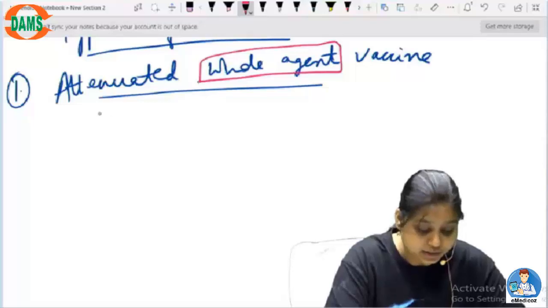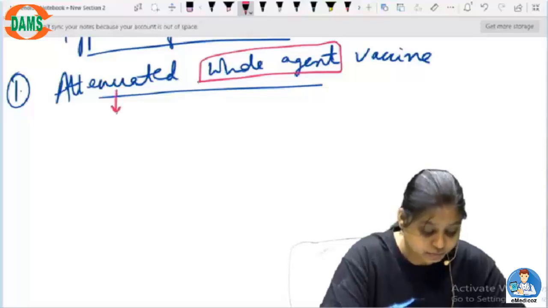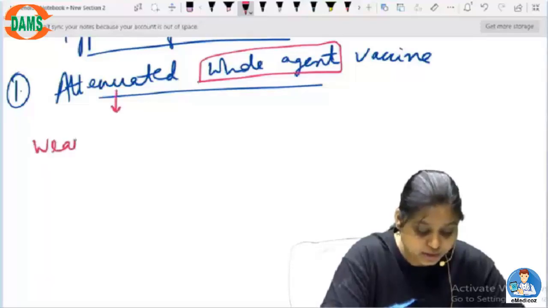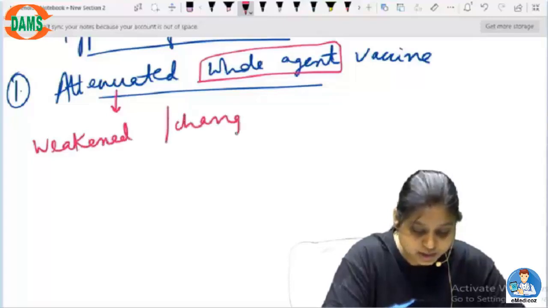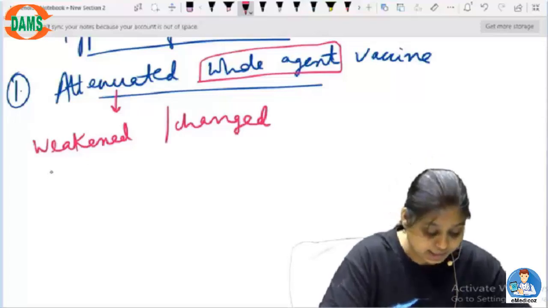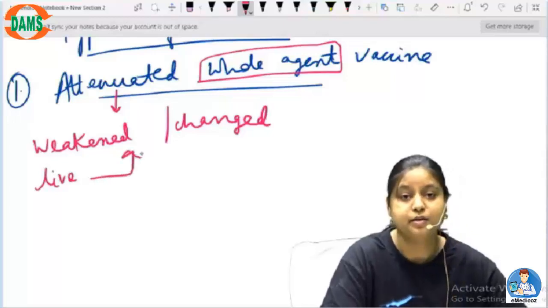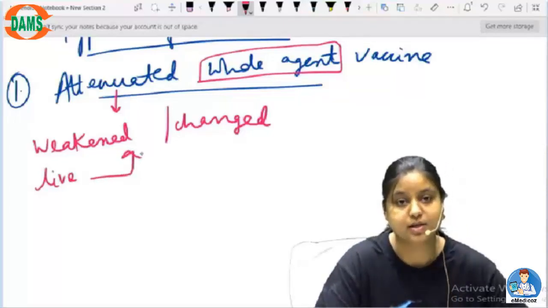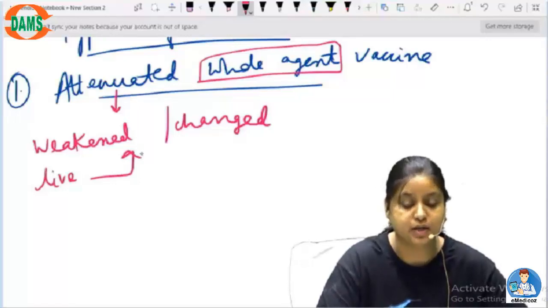And attenuated, what does attenuated mean? Attenuated means it is weakened, it is changed. So it can be live but weakened. That means it cannot produce a disease. It is live but it cannot produce a disease. It is that weak.